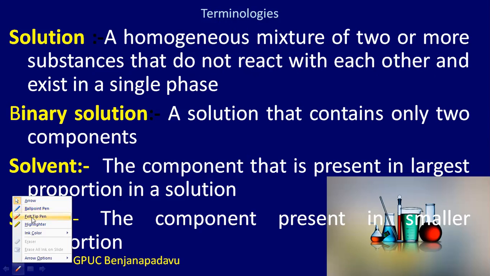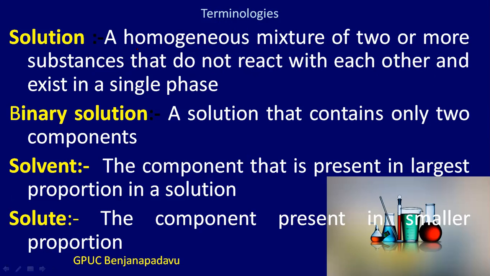Solution is a homogeneous mixture of two or more substances that do not react with each other and exist in a single phase.